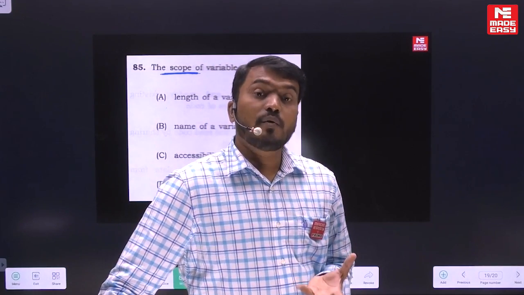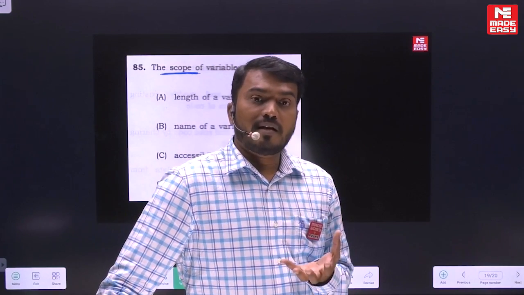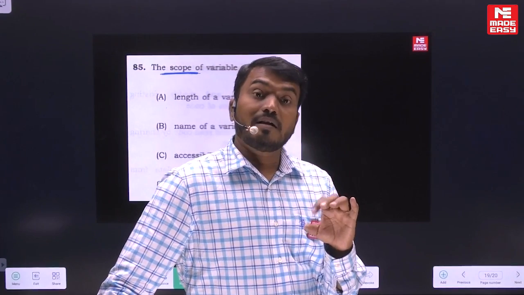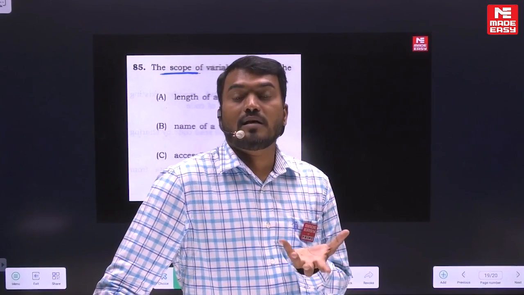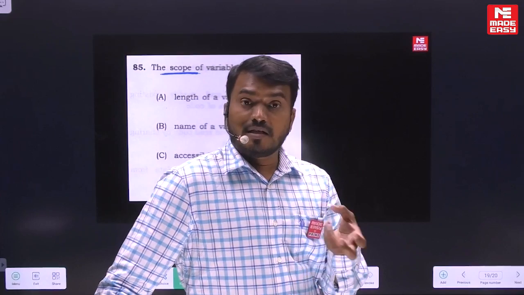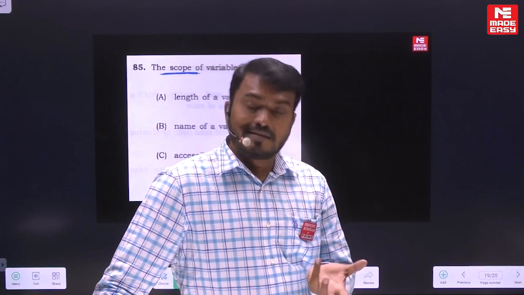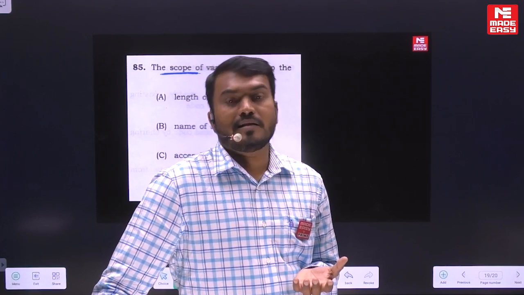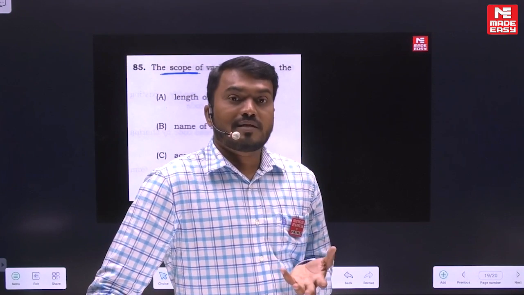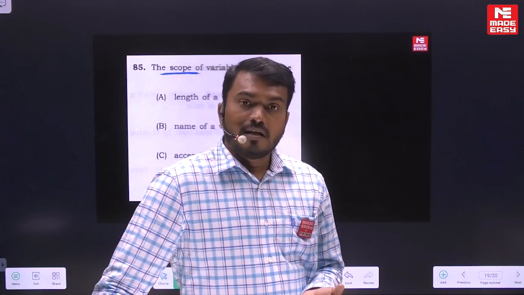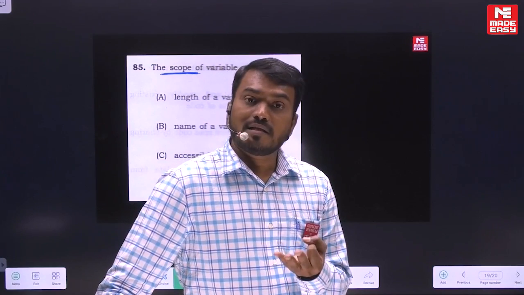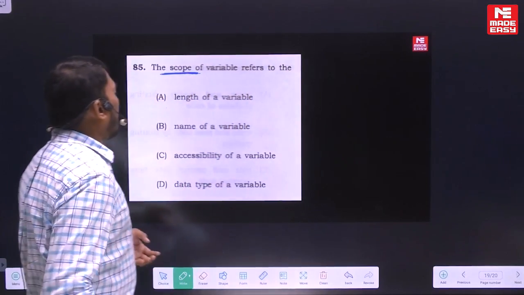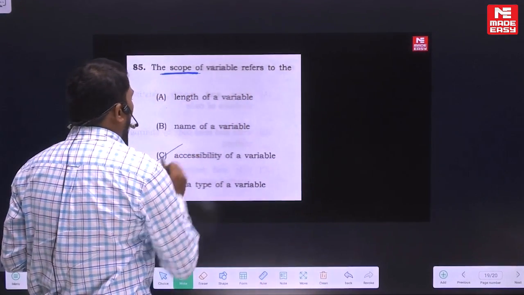So how do you define the scope? The scope can be defined as the region in which the variable is available and accessible. The region in which the variable is available or accessible is called the scope of a variable. That is part of the storage classes in the C language. What kinds of storage classes do we have? I think all of you know that: auto, static, register and external. Is that clear? Right. So scope mainly talks about the accessibility of a variable.